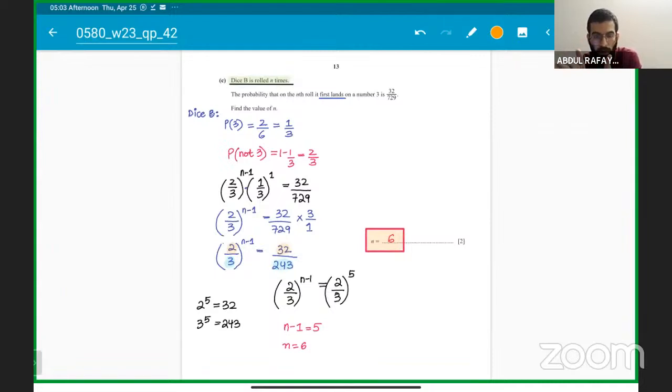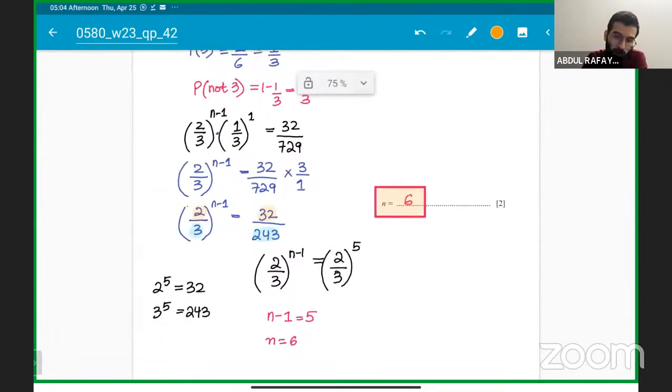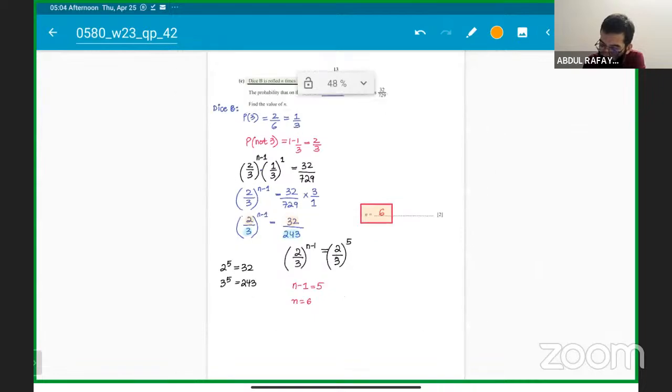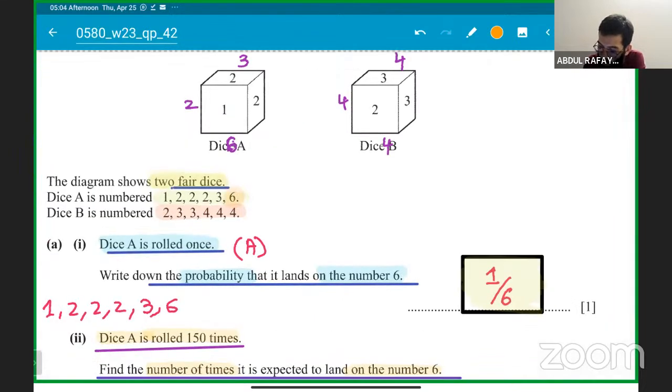You might not be getting your result at first, which is, you might be getting 2 or 4 in the number of throws. Whenever you get the number 3 on the dice, that is when you are stopping, and that is when the probability is coming 32/729, for which I have solved this whole question in detail. So we get n value as 6. So question number 8, which is on probability, is finished, students.